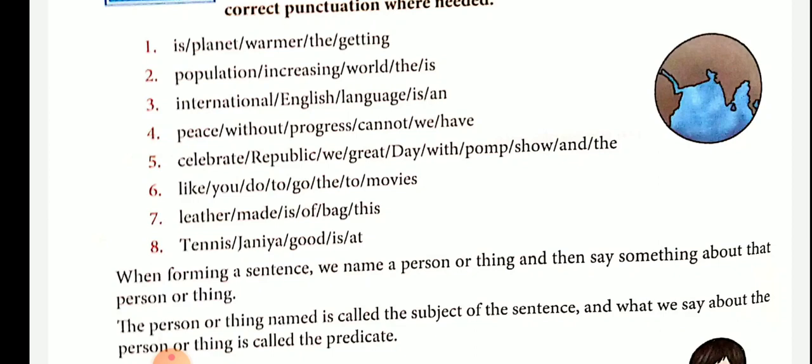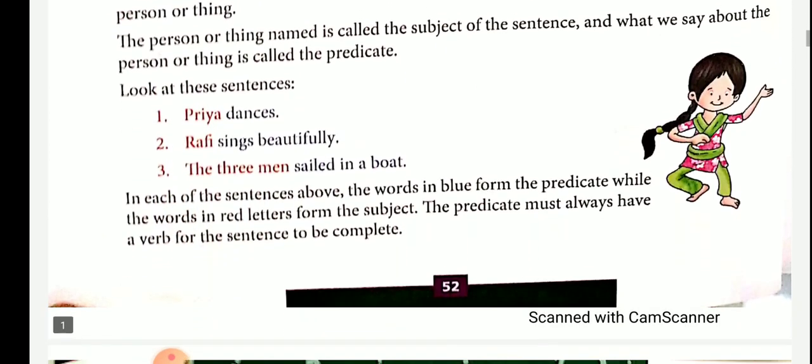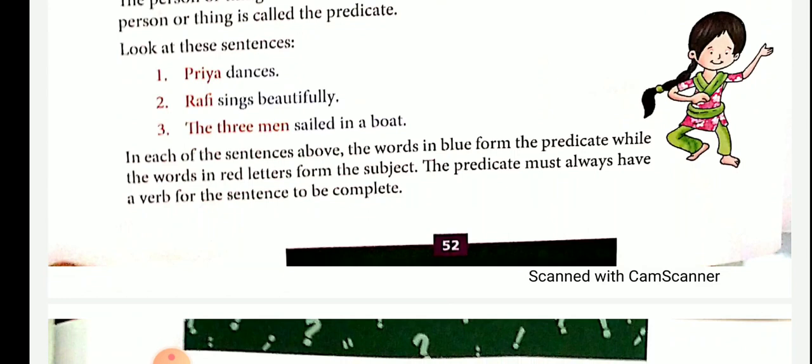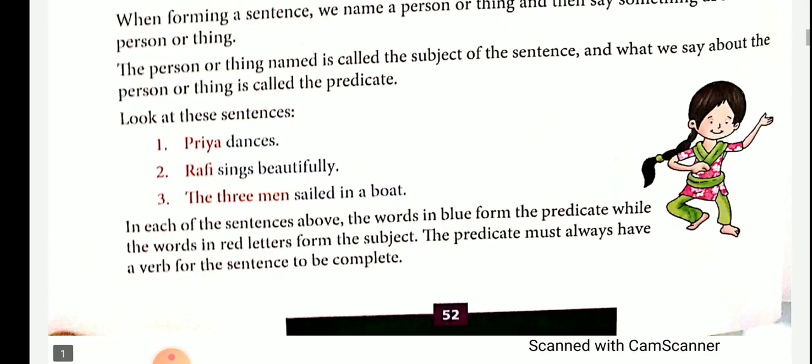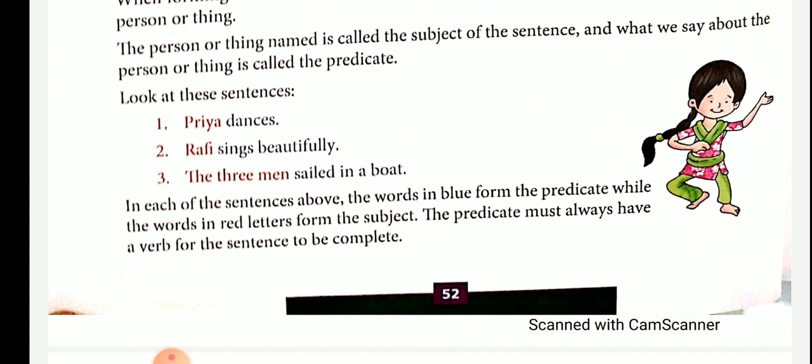Example: Priya dances. Second: Rafi sings beautifully. Third: The three men sail in a boat. In each of the sentences above, the words in blue form the predicate, while the words in red form the subject. So, when you learn this chapter, you have to look at your textbook also. Then only you can see the colour. On the screen, it is also in colour.